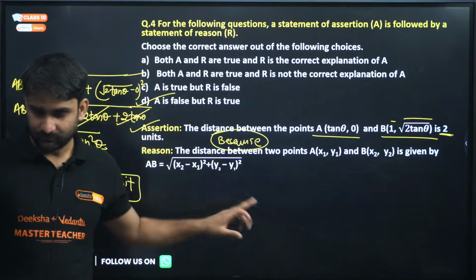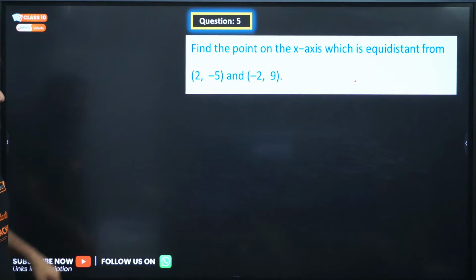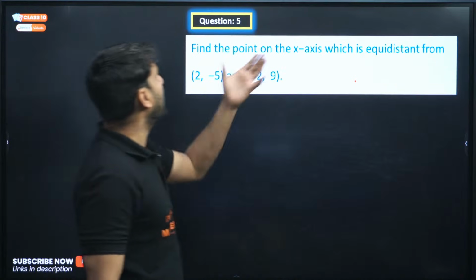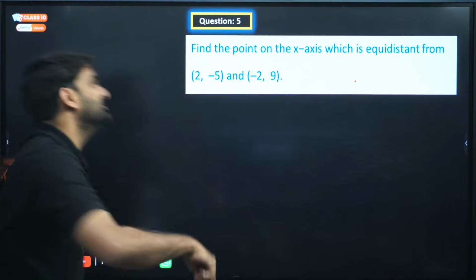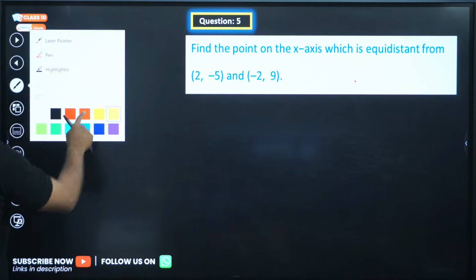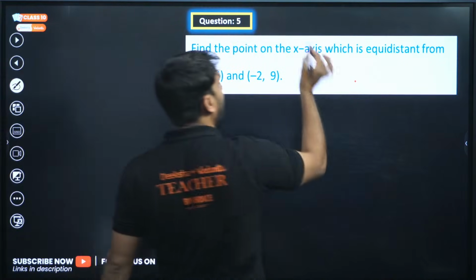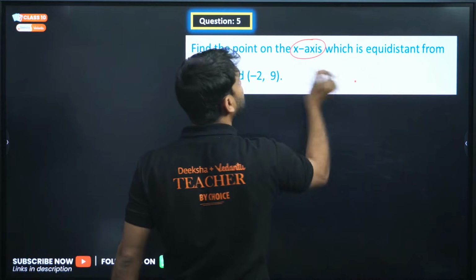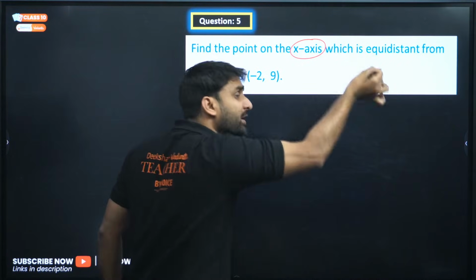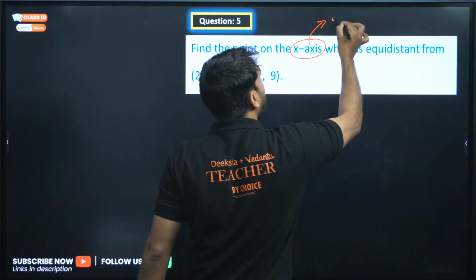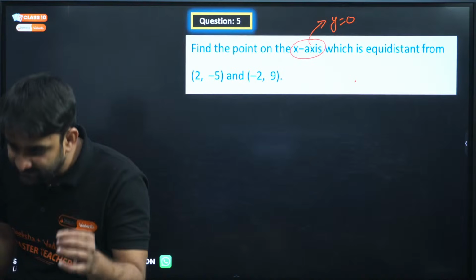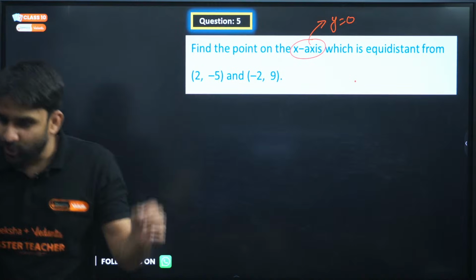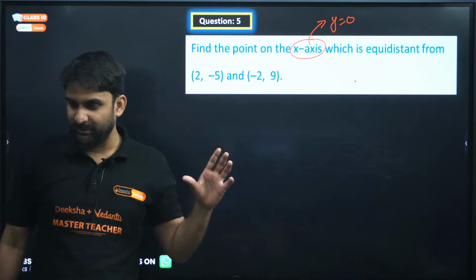Okay, moving to the next question. Question number 5. Find the point on the x-axis. Come on, find the point on the x-axis. Wow, I have told this concept so many times in one short video of coordinate geometry. If any point is on the x-axis, it means that the y coordinate will be 0. If a point is on the x-axis, it means that the y coordinate will be 0. Please keep it in mind.